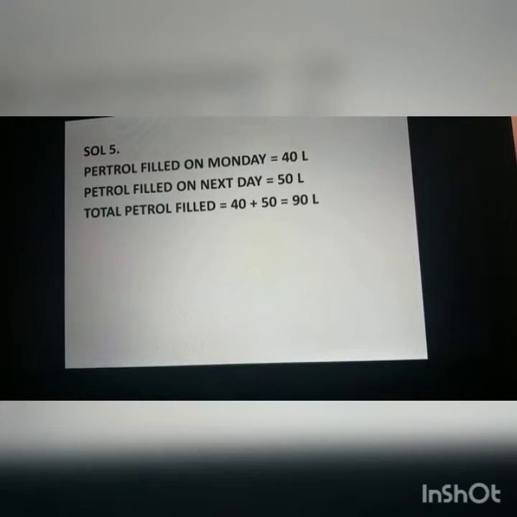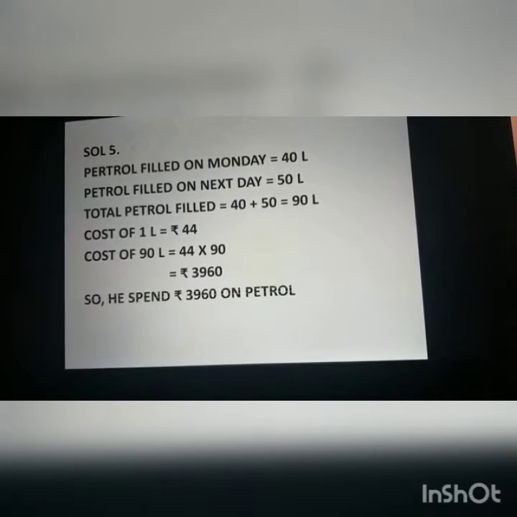The cost of 1 liter of petrol is rupees 44 and he has filled 90 liters. So the cost of 90 liters of petrol is 44 into 90, that is rupees 3960. So he spent rupees 3960 on petrol, and the answer is rupees 3960.